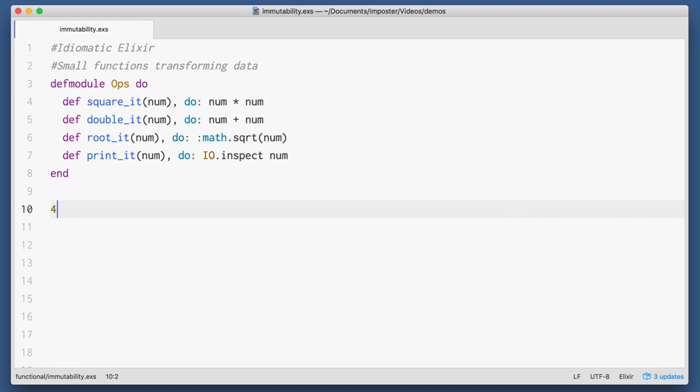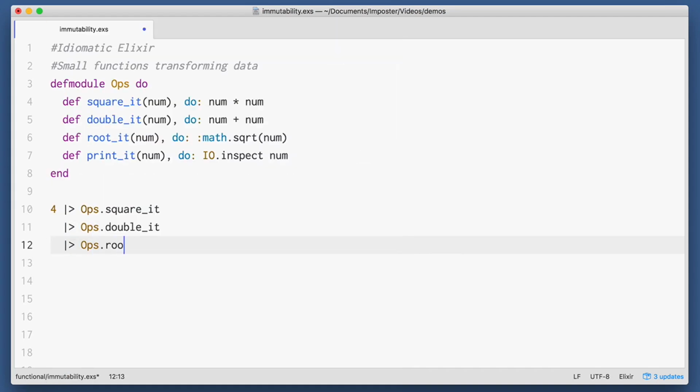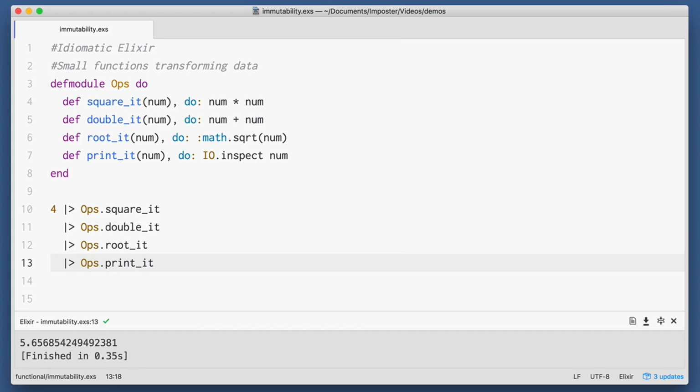To see this in action, let's take the number 4, and then I'll use the pipe operator and pass that directly into square it. And then I'll use the pipe operator again, pass that to double it, root it, and finally print it. This is fairly typical Elixir in the functional world. Small, concisely named functions arranged as we need. We can simply pass some data along all the way through this transformation. This type of approach can work with anything. You just have to change your thinking a little bit.